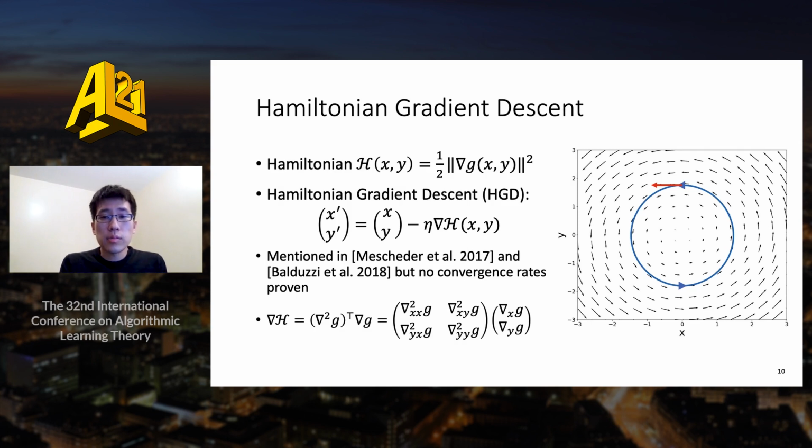This quantity h was called the Hamiltonian in Balduzzi et al. 2018. Note that the Hamiltonian is minimized when the gradient is 0, so if we minimize the Hamiltonian, we will find a critical point of G for the unconstrained setting. If all critical points of G are min-maxes, as in this example, then we will have found a min-max. This motivates the Hamiltonian gradient descent algorithm.